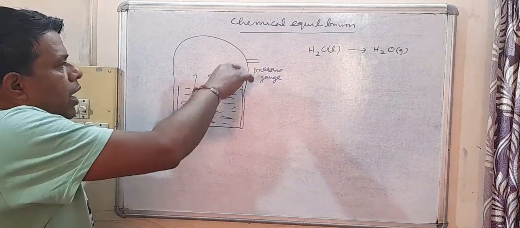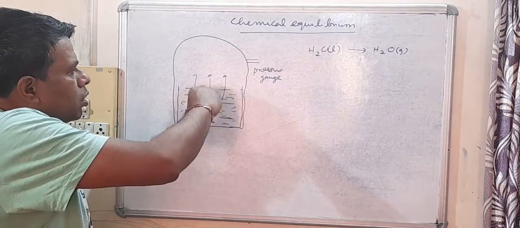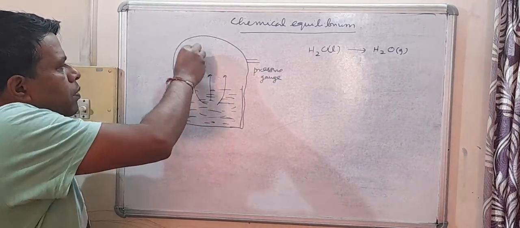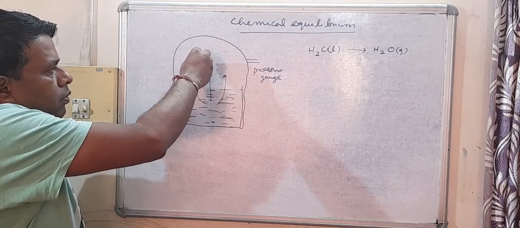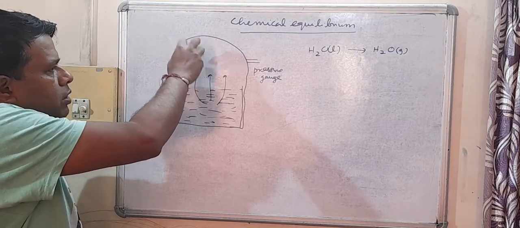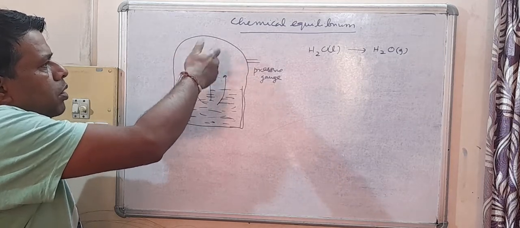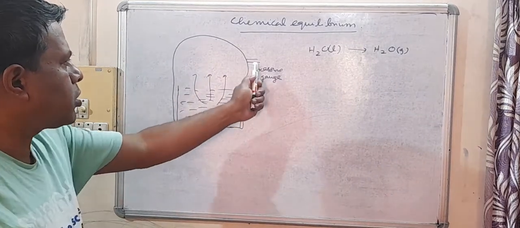So the gradual rise in pressure is due to more and more water vapor accumulating here, and this vapor or gas exerting pressure. That's why pressure is increasing.